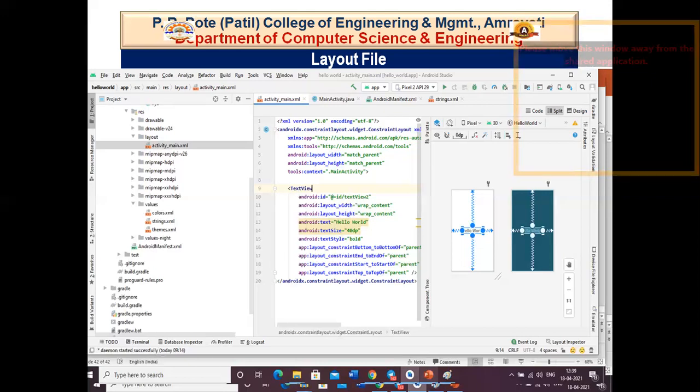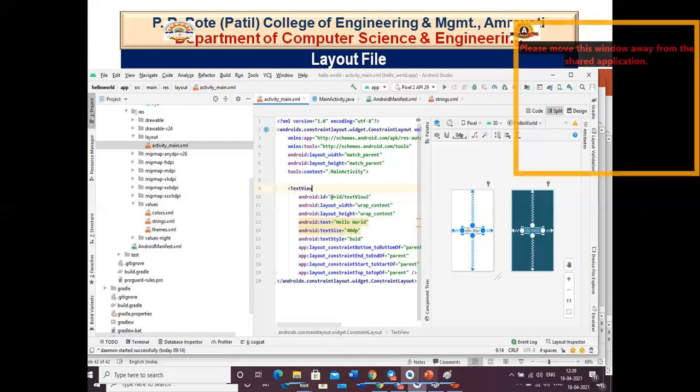After this, we have the values folder. The values folder basically holds static components, static files or static values that you have, say the name of the application, in this example Hello World. Here I have some string components, that is strings.xml. I will be using any static component like strings, color codes, styles, animations, and all this comes as part of values, and they are in the values folder.